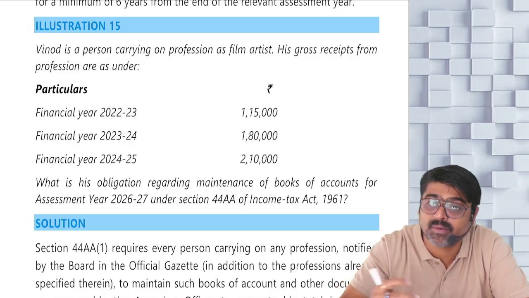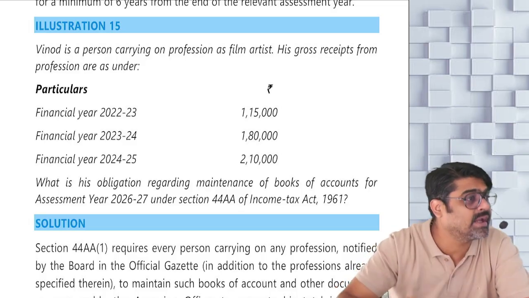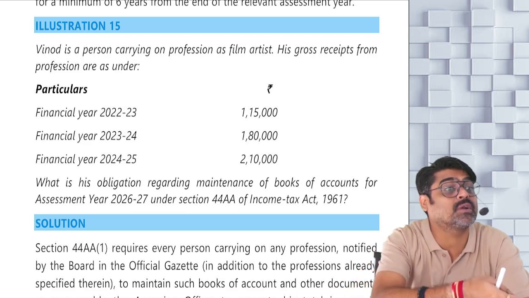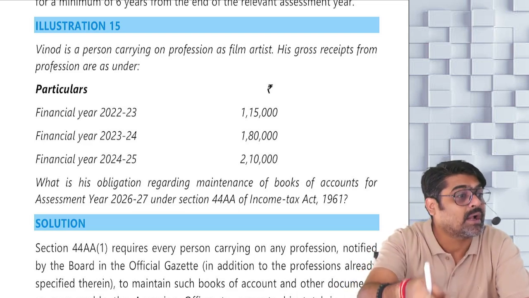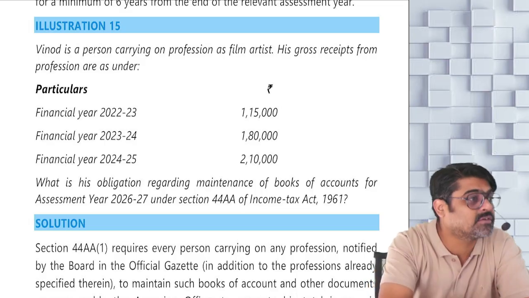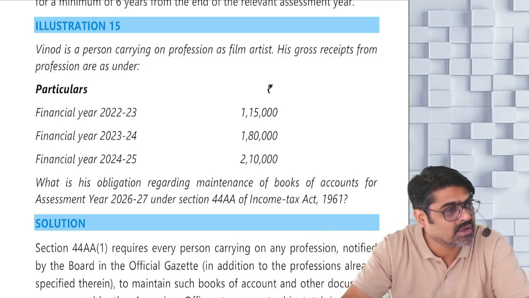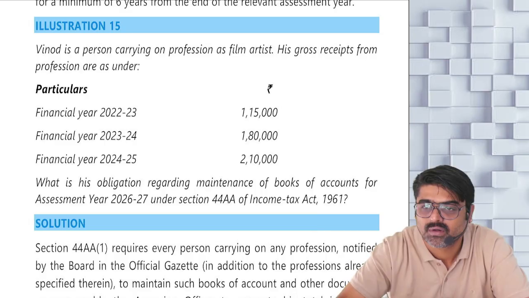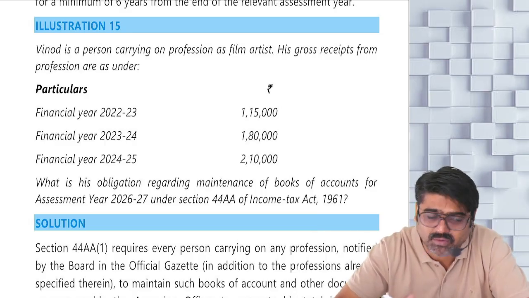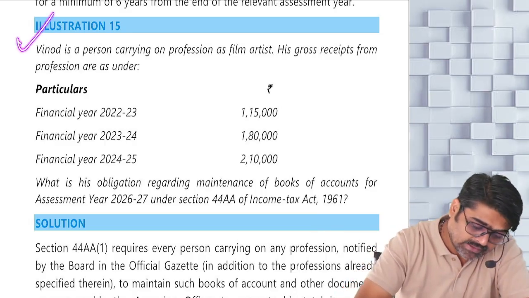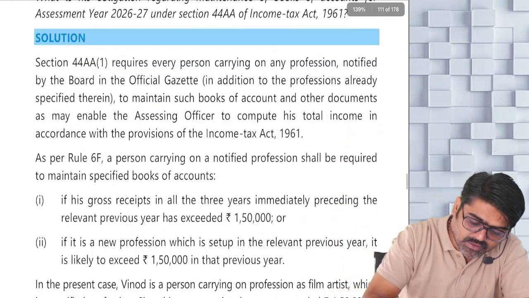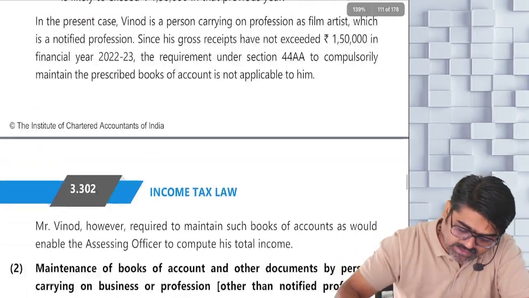So the answer needs to be very specific as per the provision of the Income Tax Act. And what is the provision of the Income Tax Act? 44AA. And 44AA tells you this, and you are writing something else. Are you going to get any marks? No. Understanding what I am trying to tell you? So, in this question, 44AA. Okay, read this part at home.